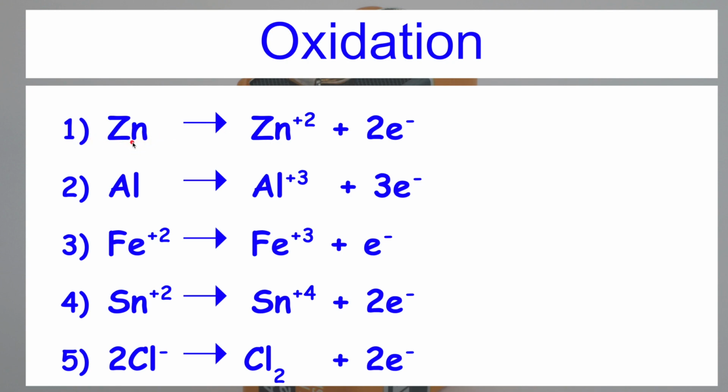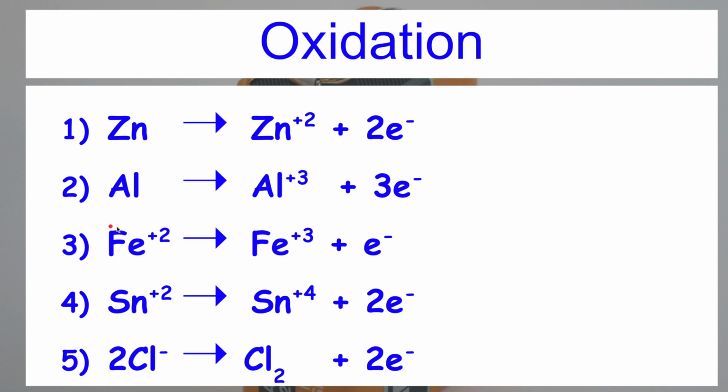Second reaction here, Al atom is there, it is converted into Al plus 3 ion. How? Here 3 electrons are lost. So Al by losing 3 electrons is converted into Al plus 3. Al is oxidized to Al plus 3.